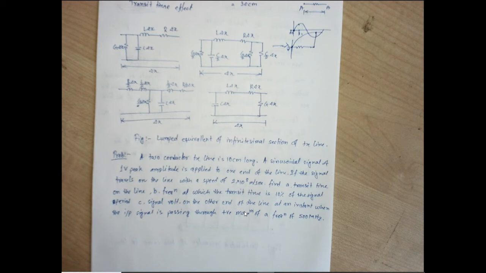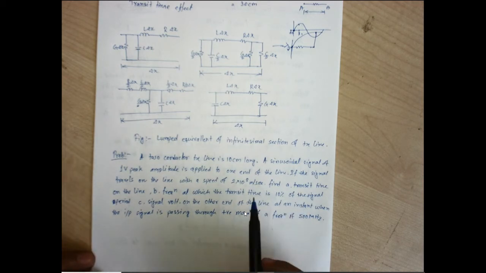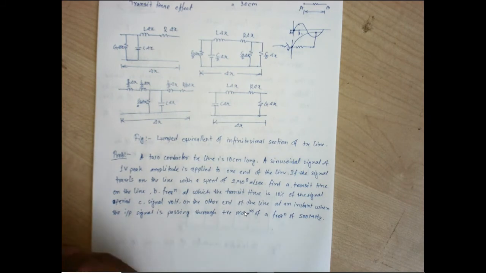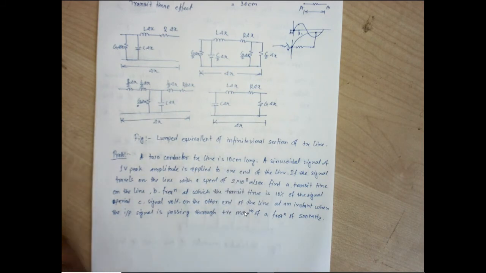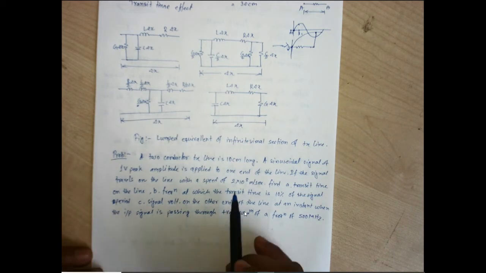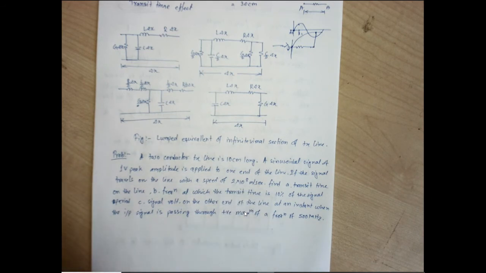So first thing, we need to find the transit time on the line. Transit time means if the signal is propagating with this speed, how much time it will take to reach the other end of a 10 centimeter long transmission line. That is what they have asked.